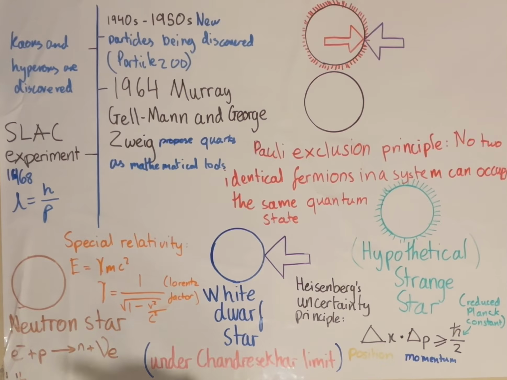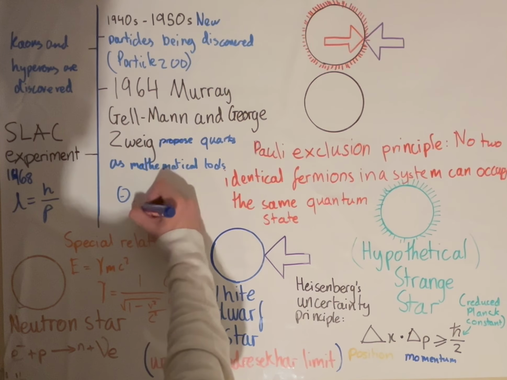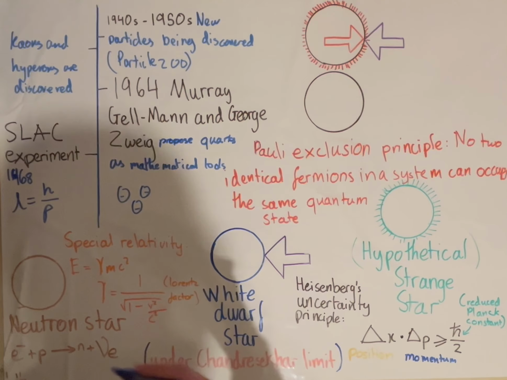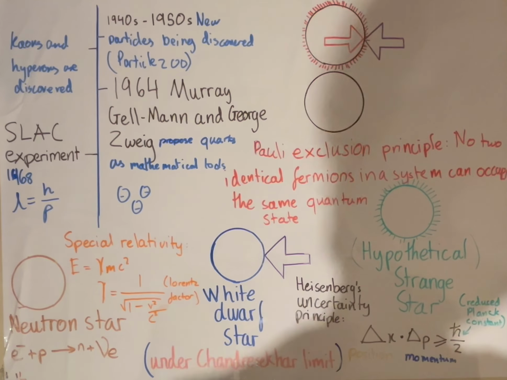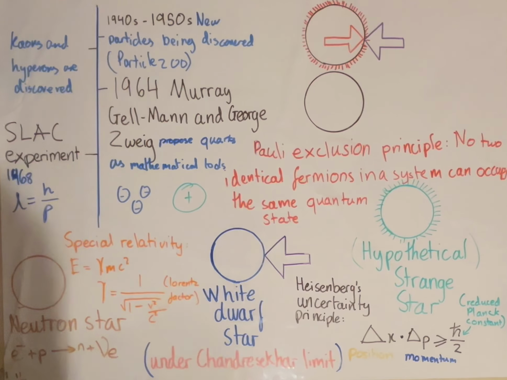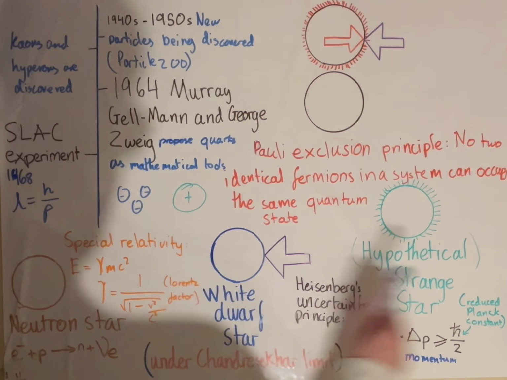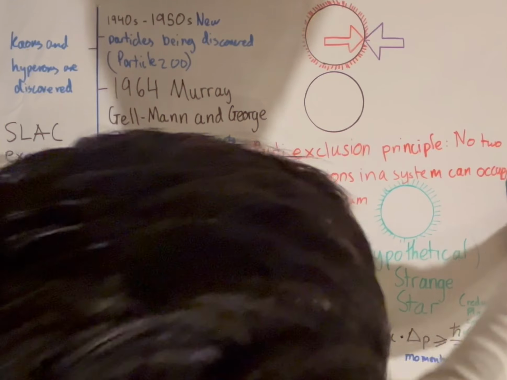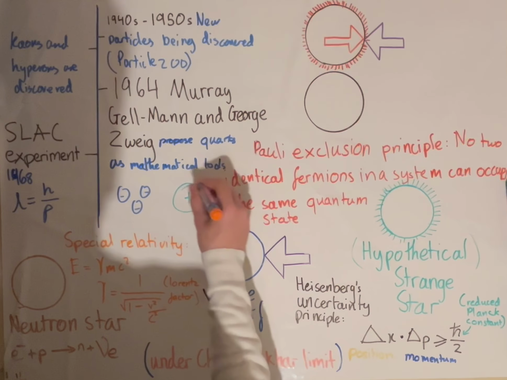So what the experiment did was fire high energy electrons at a proton. Because we've increased their energy and momentum, the electrons have shorter wavelengths, which allows them to interact with the up and down quarks within the proton.